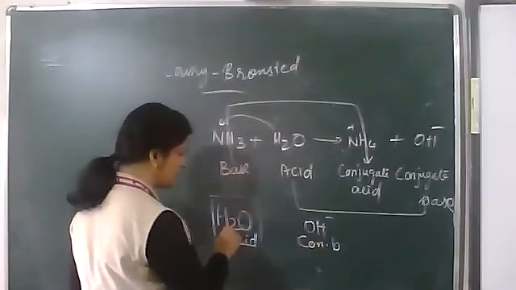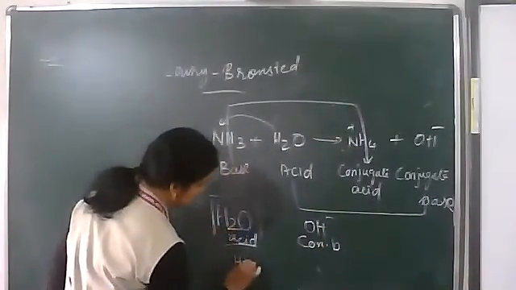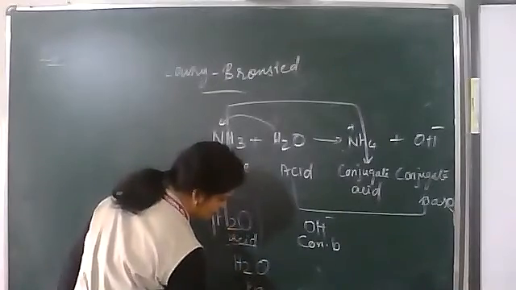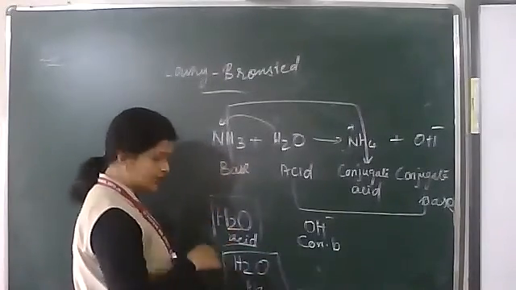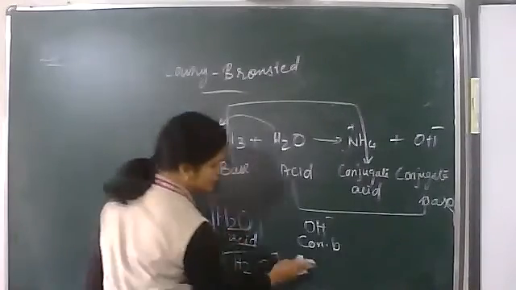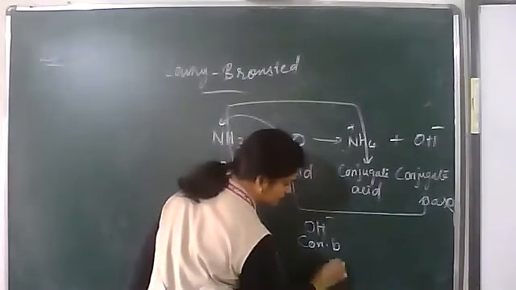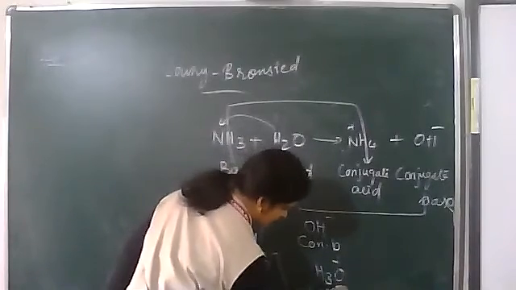When it acts as a base, you add 1 H plus and get H3O plus, the hydronium ion. That is its conjugate acid.